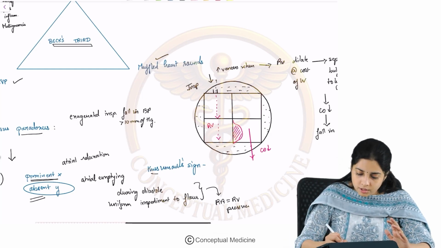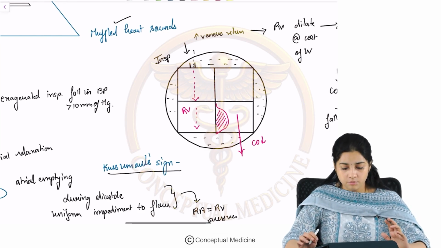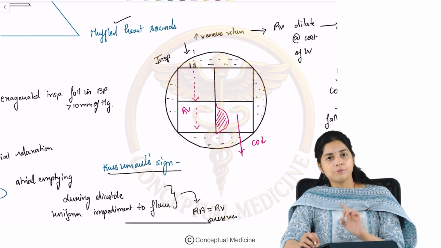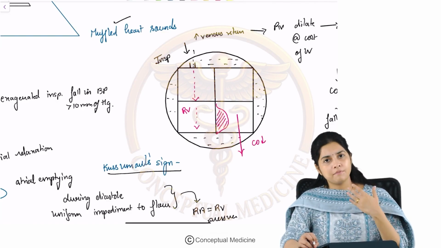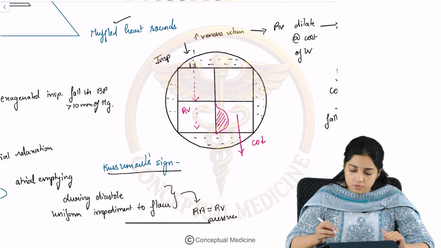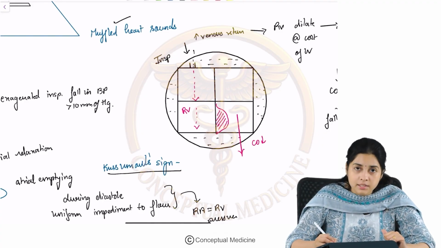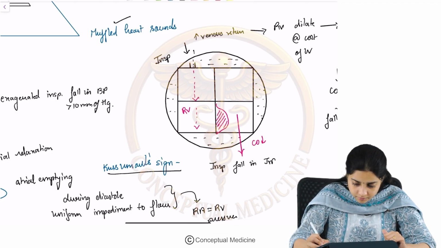Okay. Now, what about the Kussmaul sign? If you go back to the lecture on JVP, you can understand all of these much better, where it is explained in a detailed fashion. As of now, Kussmaul sign is what? Normally, there is an inspiratory fall in the jugular venous pressure, right?